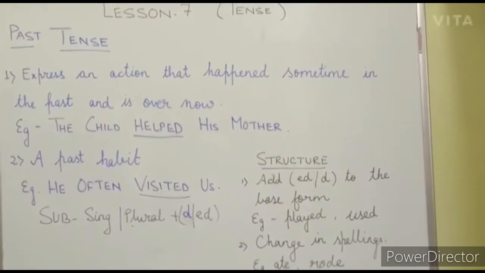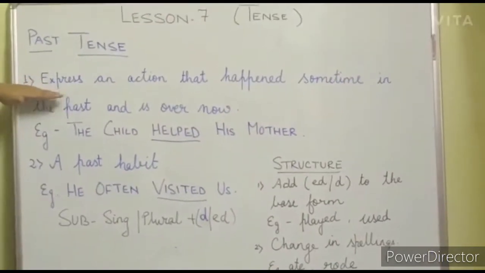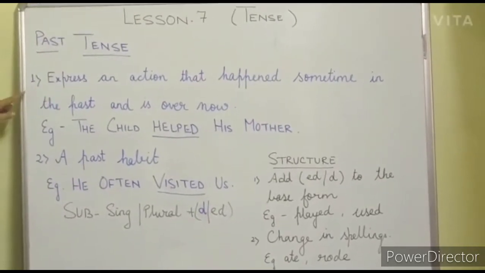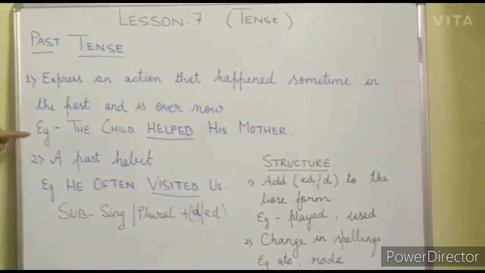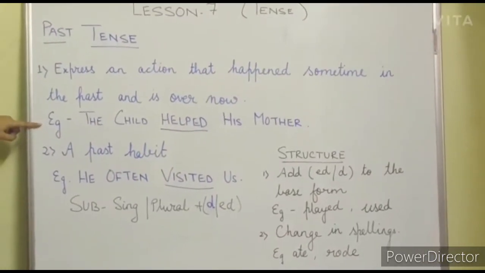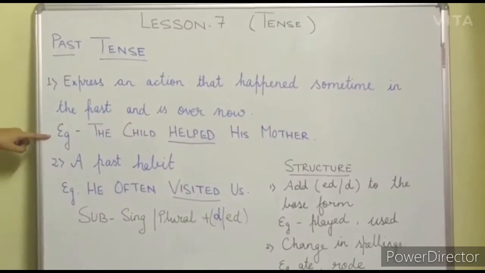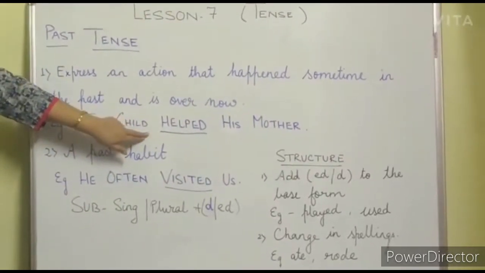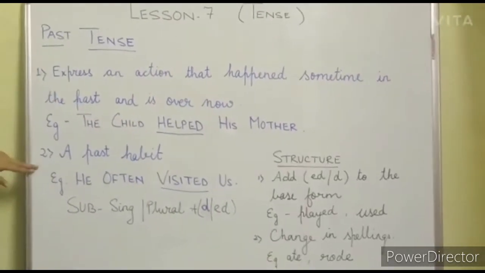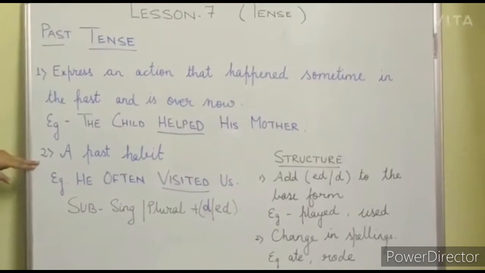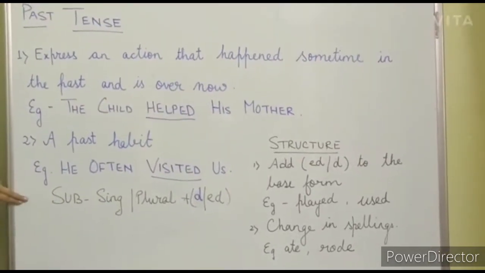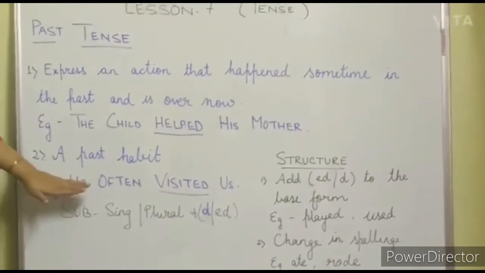Now again, have a close look at the board. Past tense, we use it in 2 places. That is, 1, to express an action that happened sometime in the past but is over now. Example, the child helped his mother, or another example, the boys played in the field yesterday. So these verbs show the past tense. And the next one is a past habit. To show the past habit, we use past tense, for example, he often visited us. And do remember about the subject, whether it is singular or plural, does not matter.